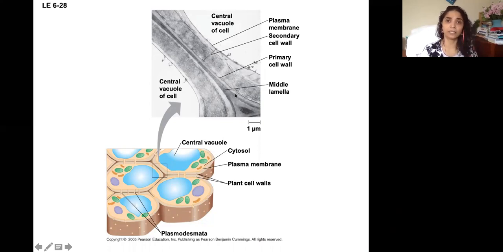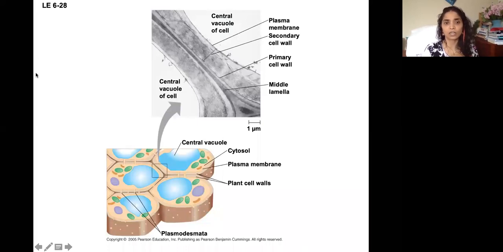Middle is between the two primary cell walls. Know that, please. And between the plant cell walls, piercing through the cell membrane, this cell and this cell are connected, piercing through the cell wall. This connection, this bridge, this overpass kind of thing between the plant cells, these are called plasmodesmata. You must know this, guys.